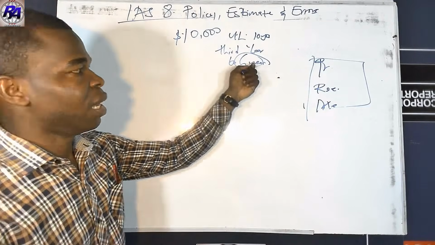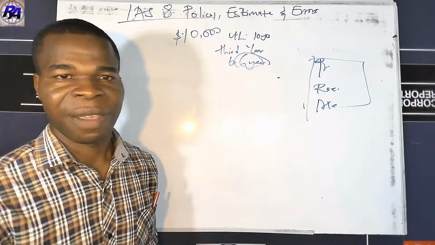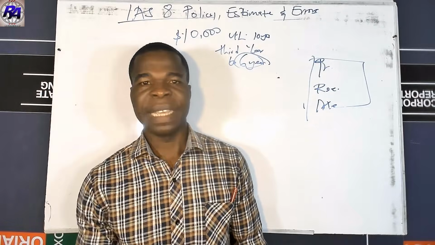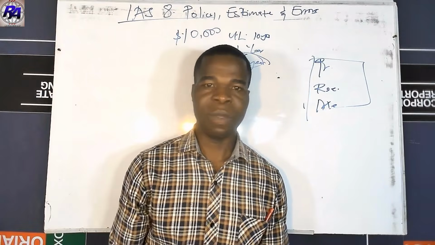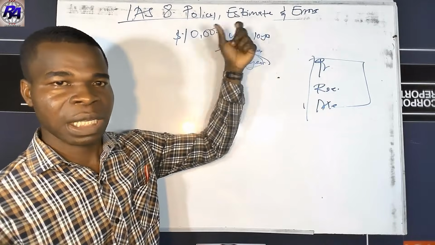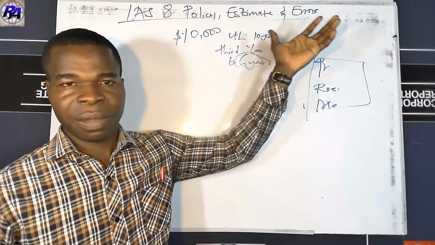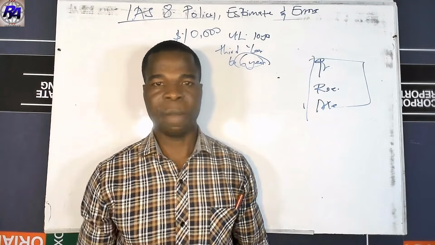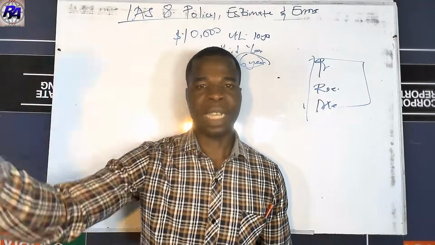So now the asset will no longer have 10 years, but it will have 6 years. And this new information has become available at the end of what? Year 3. Now the question is, anytime there is a change in estimate, what do you do? It has to be what? Applied prospectively from the day the new information has become available into the future periods. We don't account for a change in estimate retrospectively, but we apply the change in that estimate prospectively from the day the information, the new development, or the status change of that particular item has become available, and we do that from that particular time into the future periods.